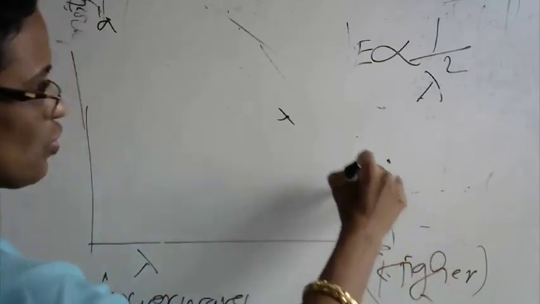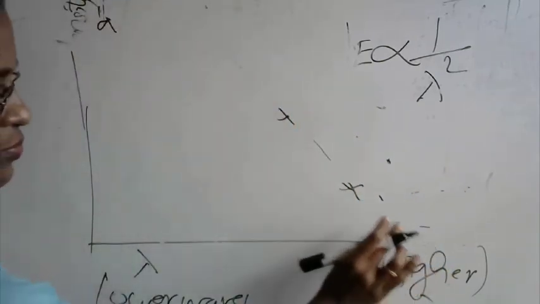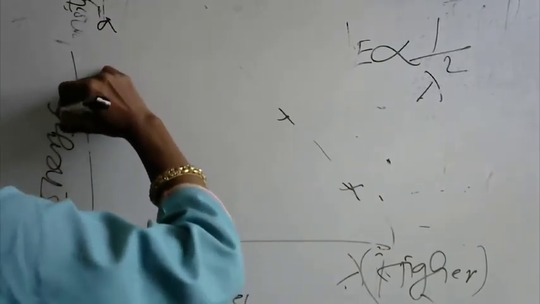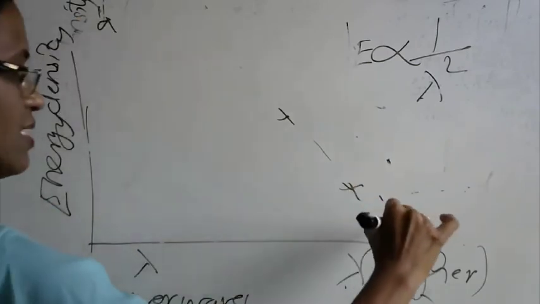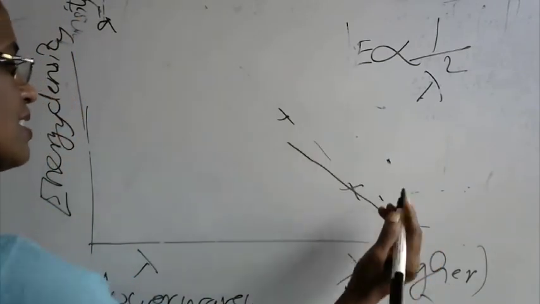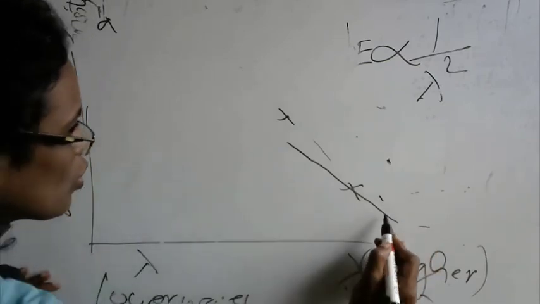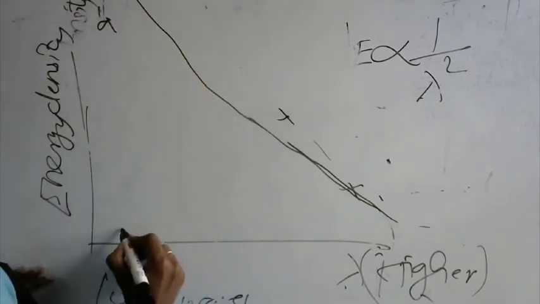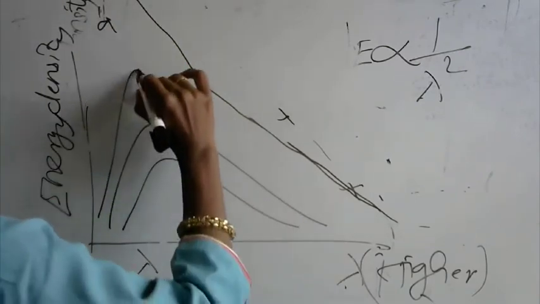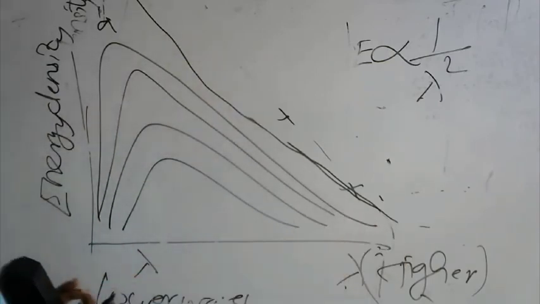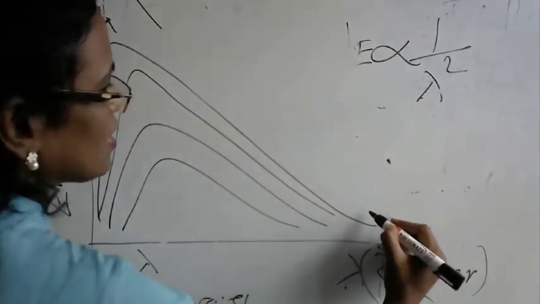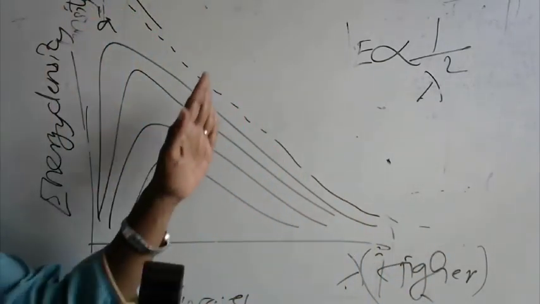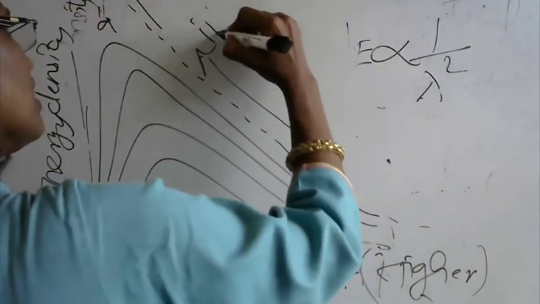So if you try to draw a graphical representation of the relationship between the energy density and the wavelength, it will be like this. As the wavelength gets lower and lower, the energy should go higher and higher in this spectrum. Rayleigh and Jeans predicted that this spectrum should keep increasing and go to infinity.